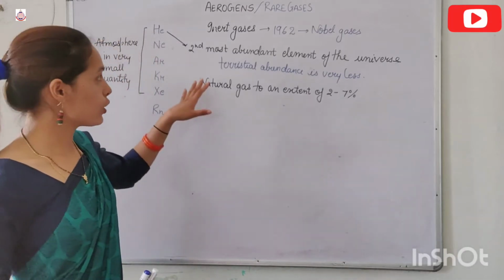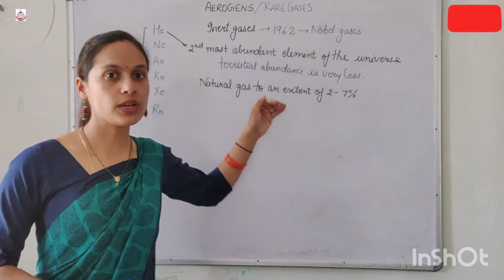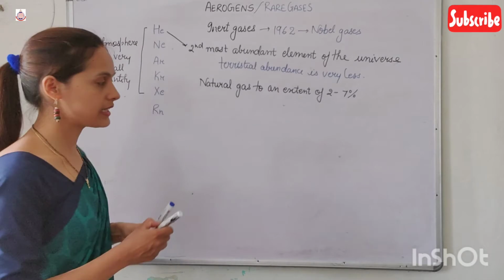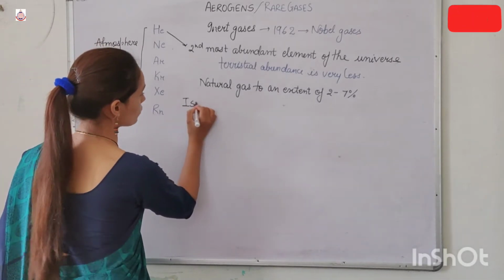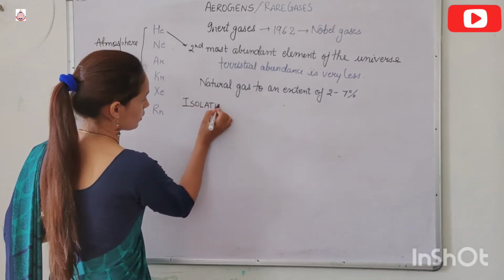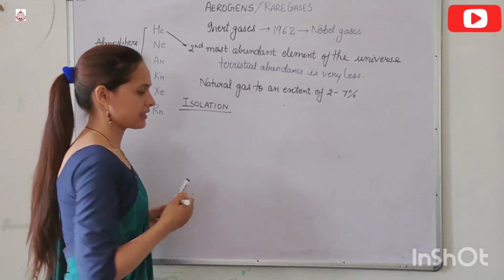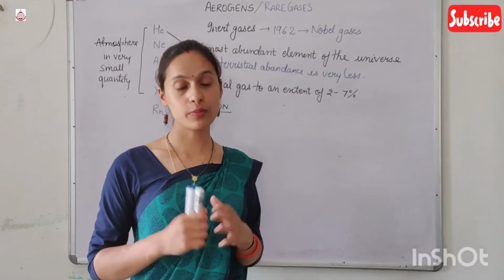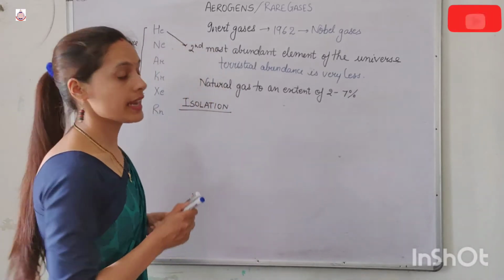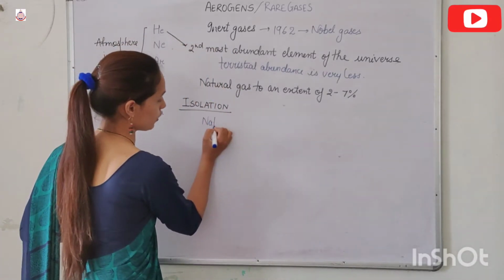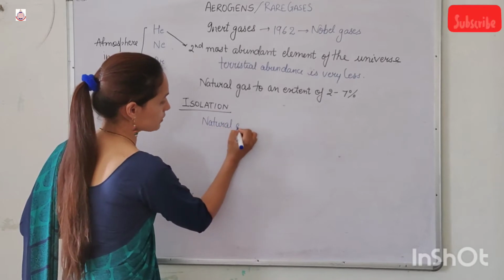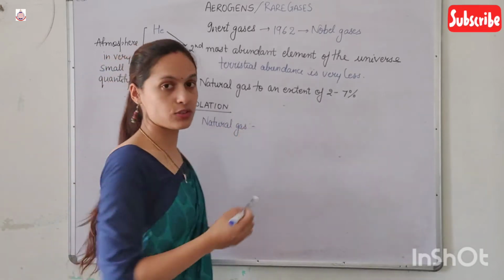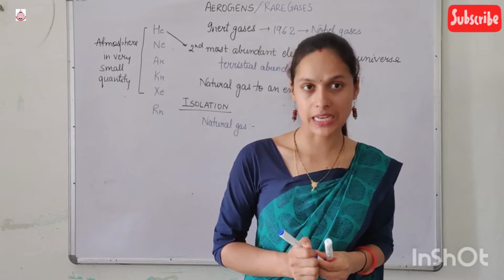Now, if we want to isolate helium, how can we isolate the noble gases? The principal source of helium is natural gas, means from natural gas we can isolate helium, we can prepare helium.